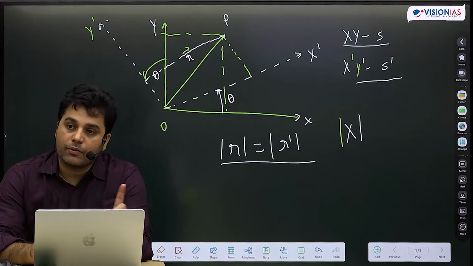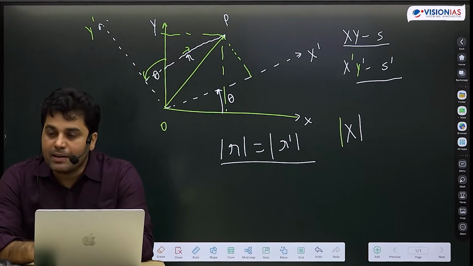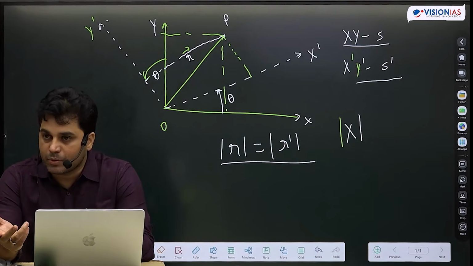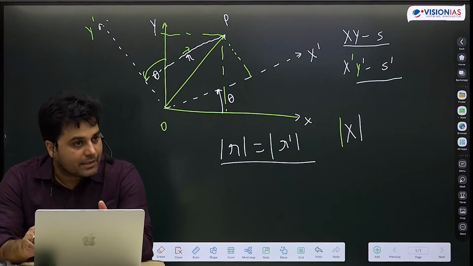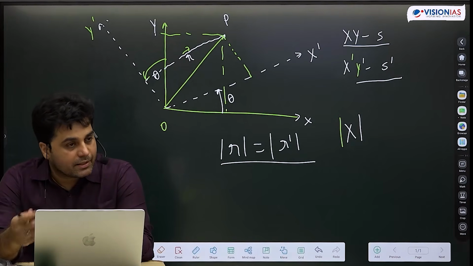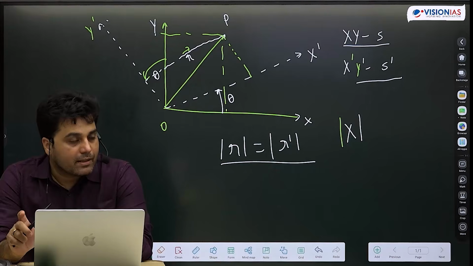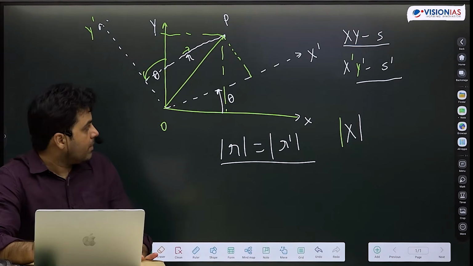So now you can think of all of the scalar quantities and use this definition. Does mass change if I rotate my coordinate system? No, it does not. Does energy change if I rotate the coordinate system? No, it does not. So now I can use this definition at multiple places and you'll realize that all of these things are scalar quantities. Okay. What about vector quantity?